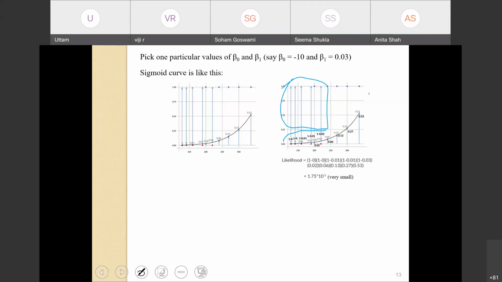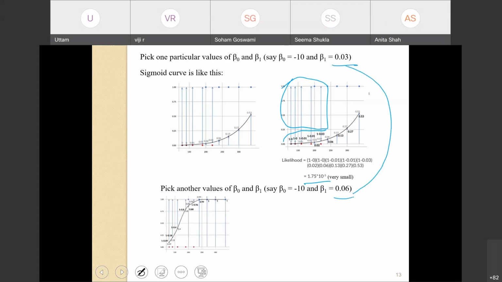The likelihood will be the probabilities of all the patients being diabetic and non-diabetic, which is equal to the product of all these, 1.75 into 10 to the power minus 5, which is a very small value. Let's pick up another value of beta 0 and beta 1. Beta 1, we change it from 0.03 to 0.06. Okay, so this is your new sigmoid curve.